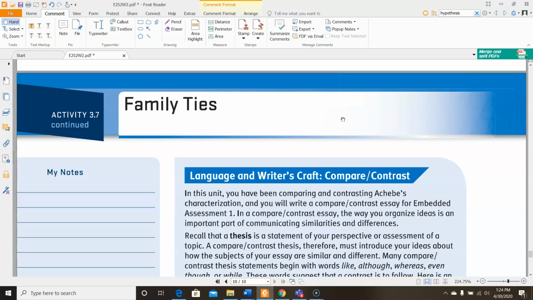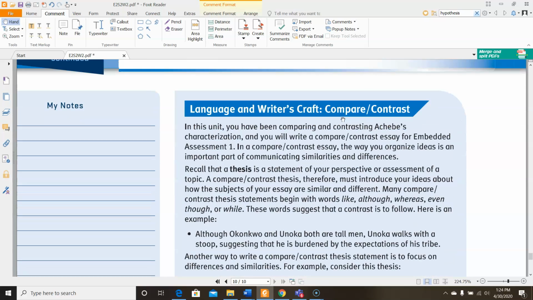As we continue, here we have language and writer's craft: compare and contrast. In this unit, you have been comparing and contrasting Achebe's characterization, and you will write a compare-contrast essay for Embedded Assessment 1. In a compare and contrast essay, the way you organize ideas is an important part of communicating similarities and differences.